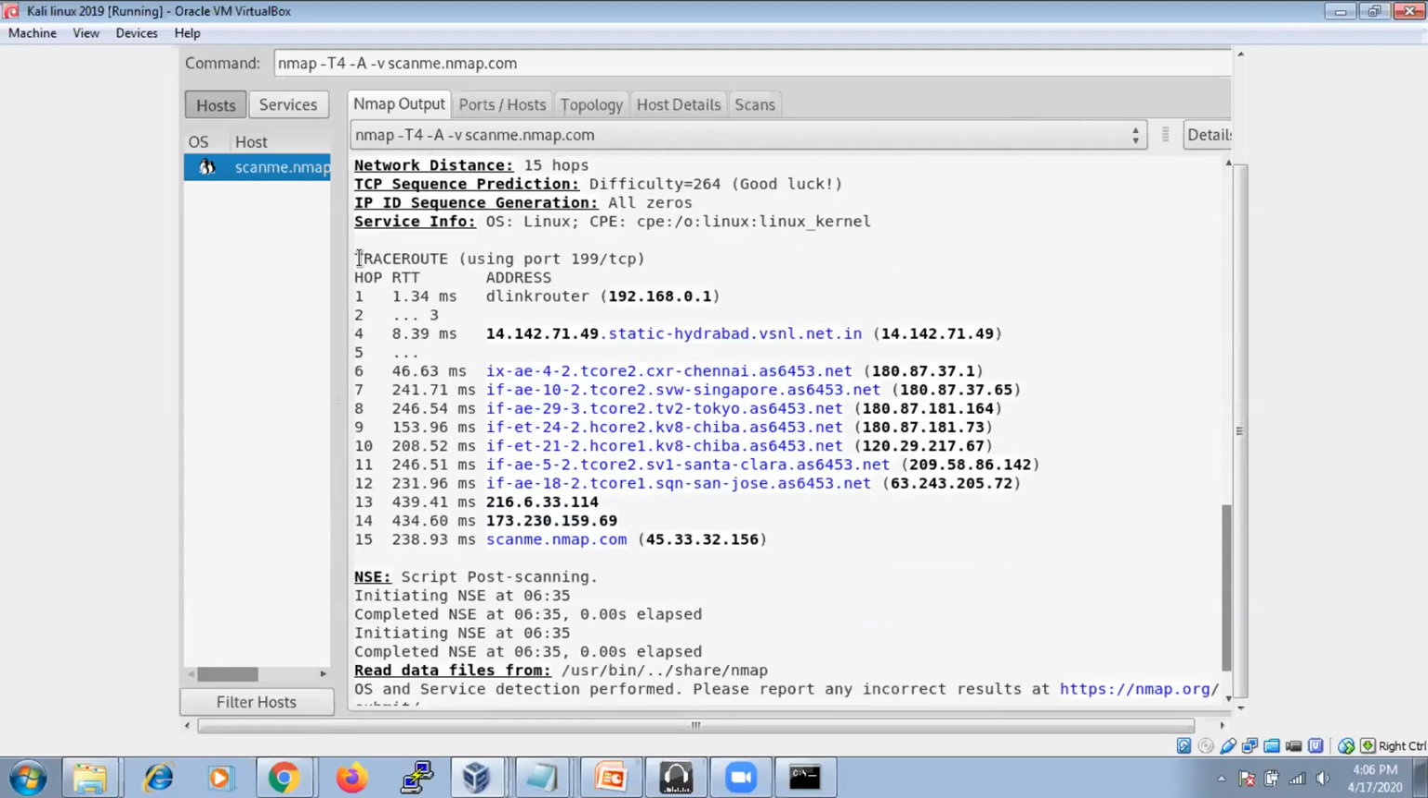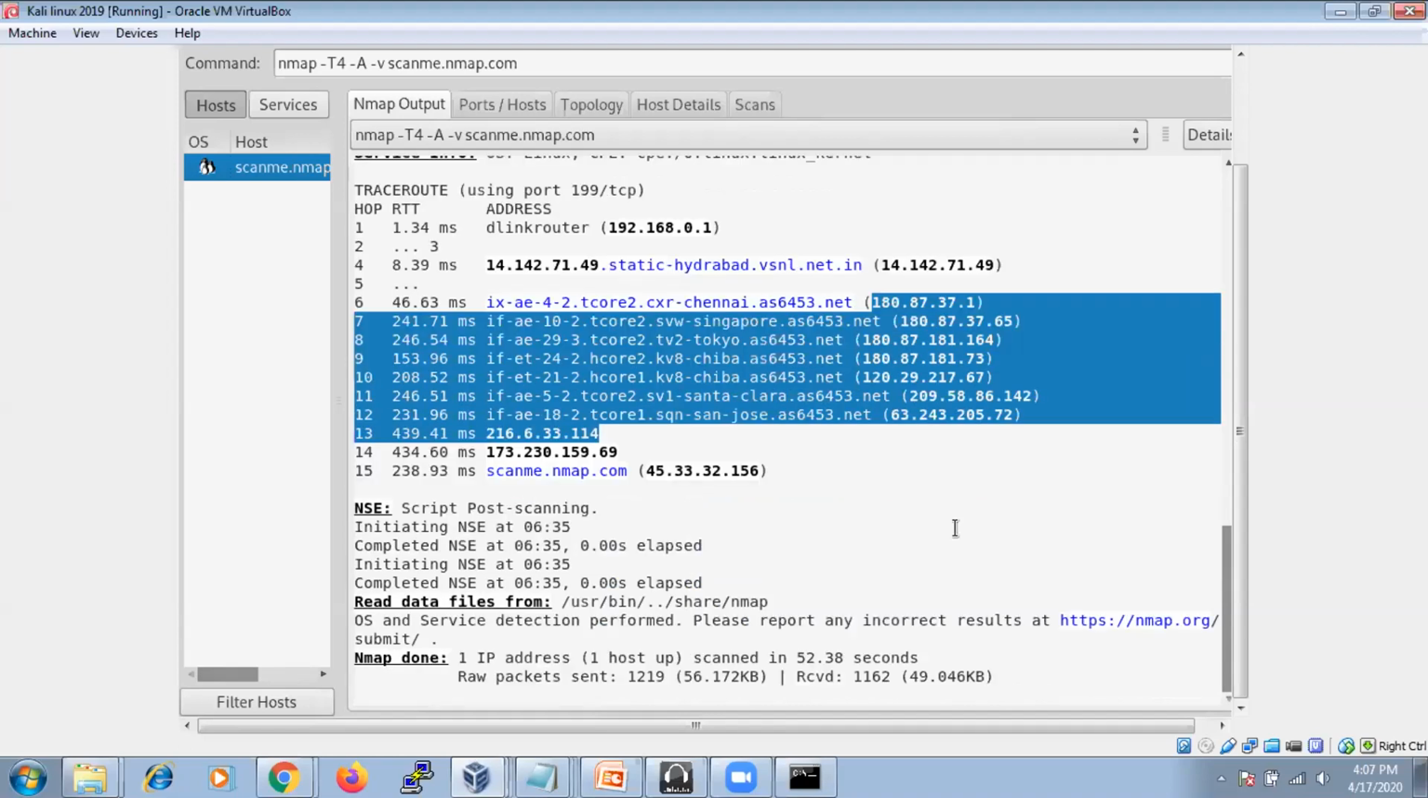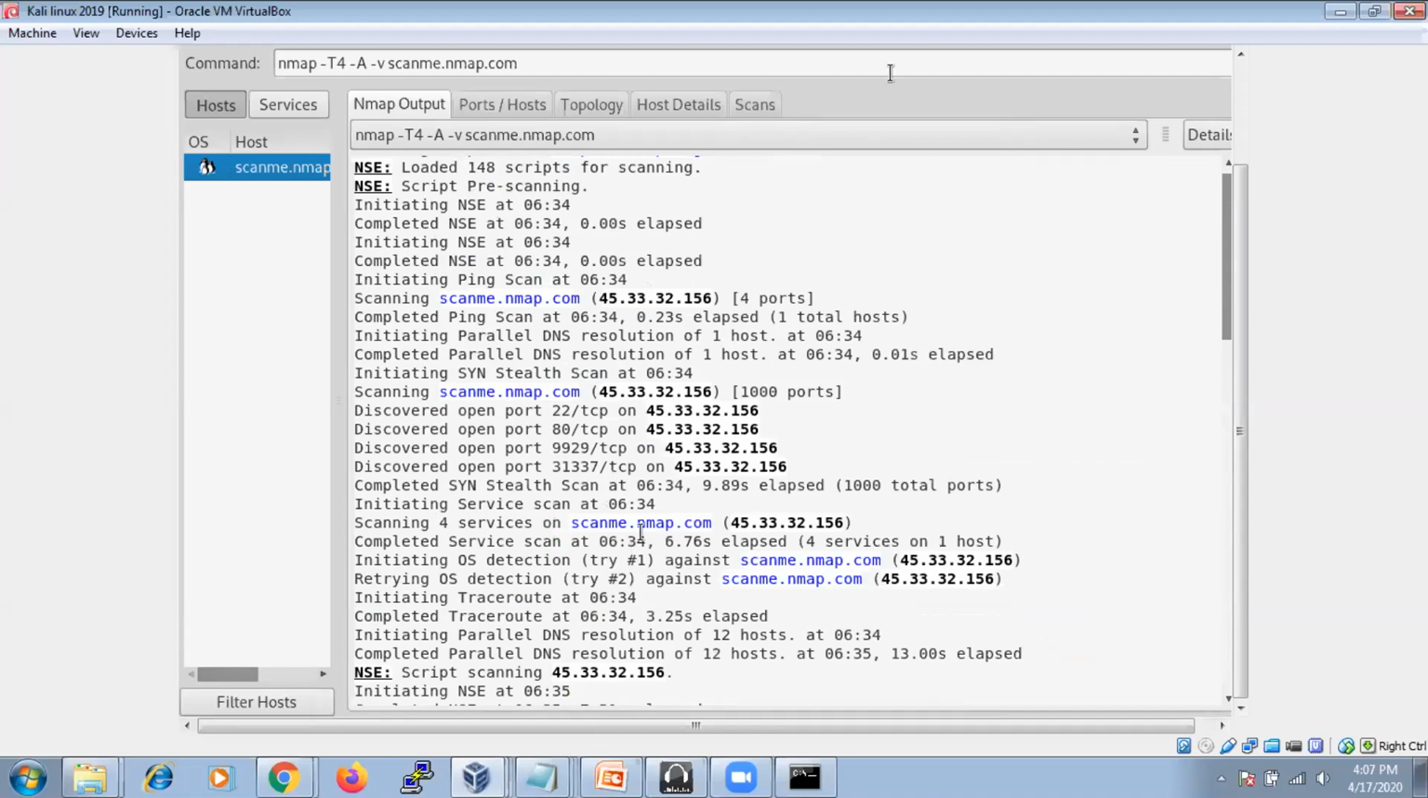And this is the traceroute. Whenever you scan scanme.nmap, it traces the route to the destination, showing how many servers it crosses before finally reaching that particular host. So these are the results, and we also get the IP addresses of the intermediate servers. All of this is the information related to Nmap.